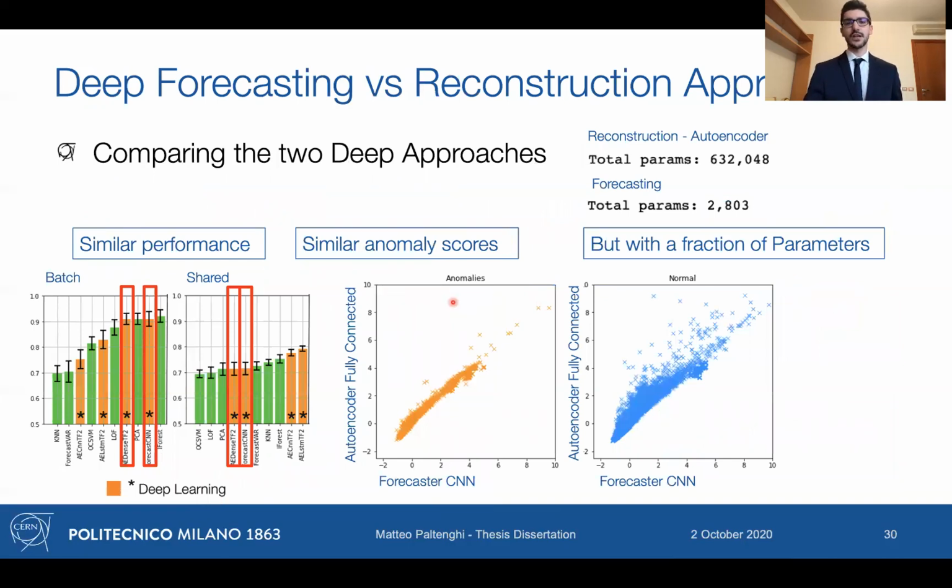A consideration in terms of the methods: one of the methods that we propose, the forecasting convolutional neural network, is getting the same result as another reconstruction approach, the autoencoder, with similar performance, as we can see from the histogram, and also similar anomaly scores. But the difference here is that our method has an edge in terms of total parameters. It's a simpler model with fewer parameters.